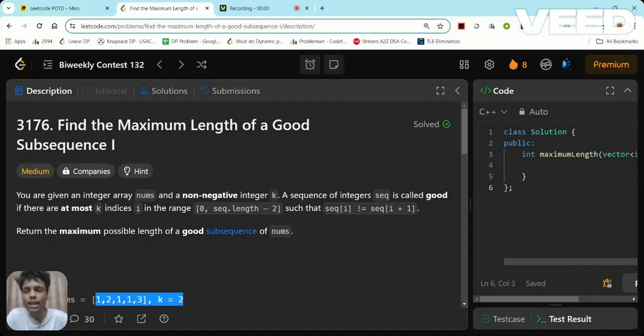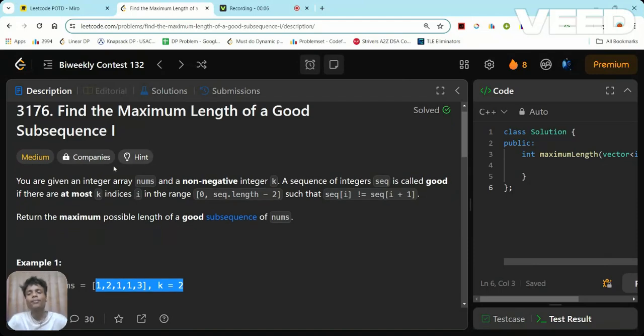So in this video, I'm going to discuss the problem of LeetCode contest: Find Maximum Length of a Good Subsequence. First, we are given an integer array nums and a non-negative integer k. An integer sequence is called good if there are at most k indexes i in the range such that sequence of i is not equal to sequence of i plus 1.